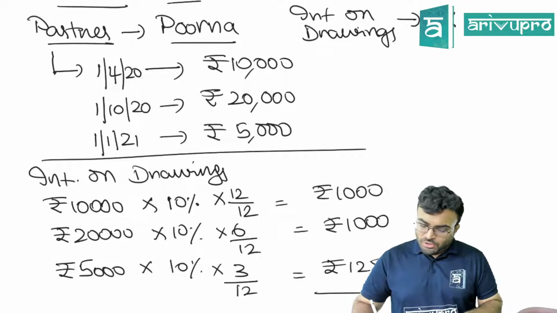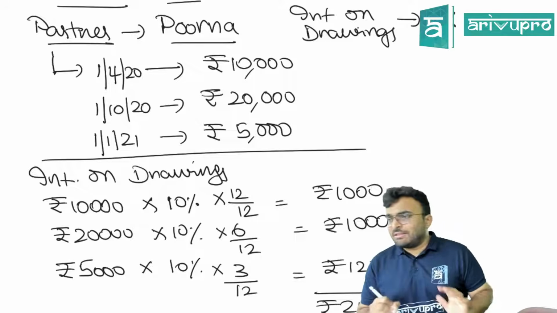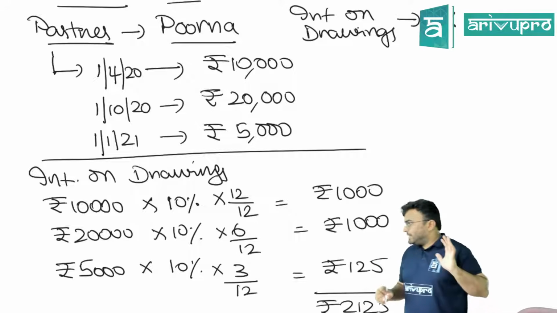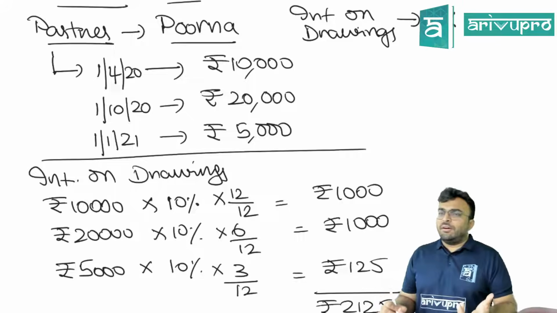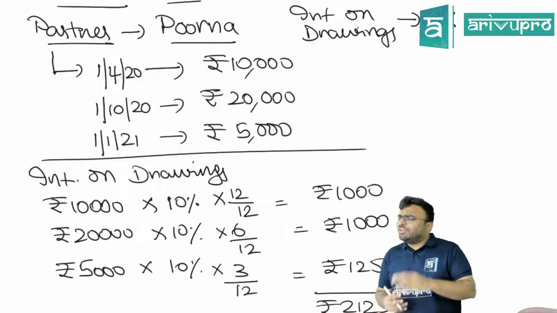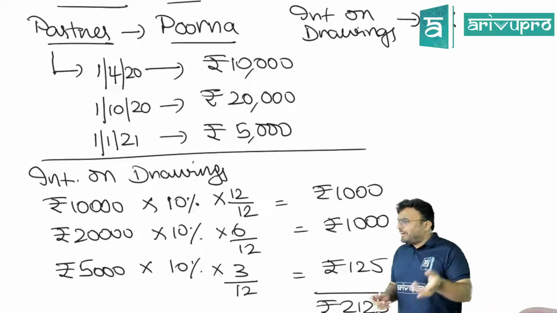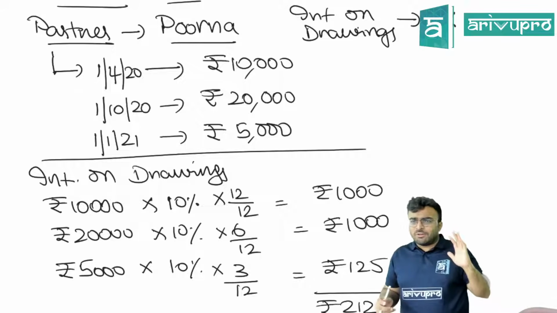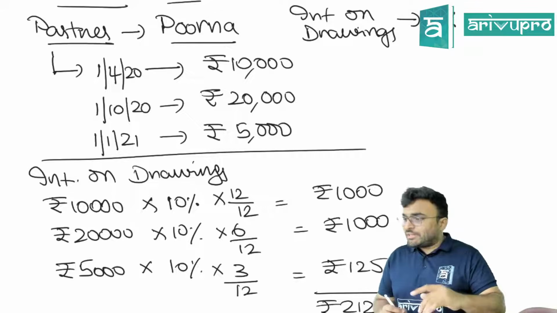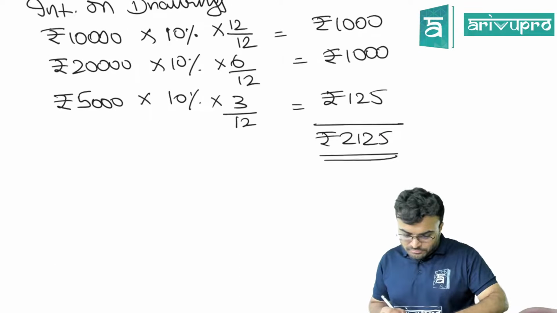So the total interest on drawings is 2,125. Is that clear? This is one type of situation which can arise in the exam. They tell you these dates, these are the drawings, these are the partners. We took only one partner, other partners also will have drawings, and we'll calculate the same way. Clear? Now we'll finish all the scenarios, then I'll give you time to write.